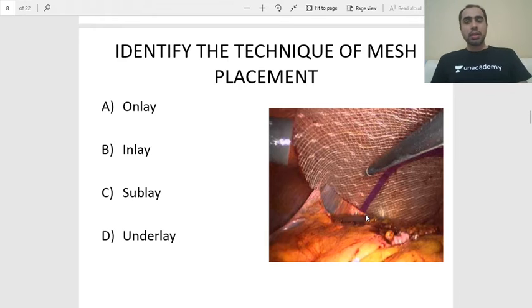Alright, now this is another new image, something new. What is the technique of the mesh placement in this image? Where is the mesh placed in this image? You can see this is a mesh. Where is it placed? Is it an onlay repair, inlay repair, sublay repair, or an underlay repair? Prayosikta says underlay. Okay. Anyone with a different answer? Where is this mesh placed? In which of these layers?